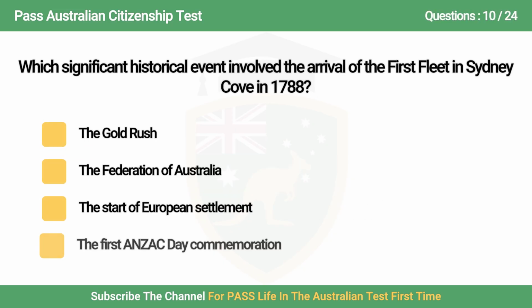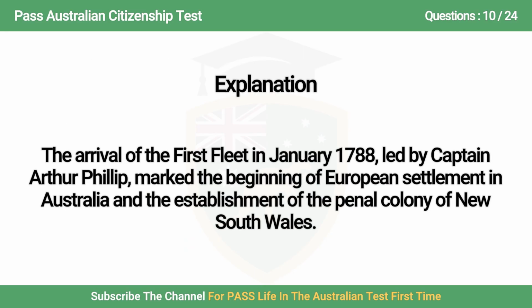Question 10. Which significant historical event involved the arrival of the First Fleet in Sydney Cove in 1788? A. The Gold Rush, B. The Federation of Australia, C. The start of European settlement, D. The first Anzac Day commemoration. Answer is C. The start of European settlement. The arrival of the First Fleet in January 1788, led by Captain Arthur Phillip, marked the beginning of European settlement in Australia and the establishment of the penal colony of New South Wales.